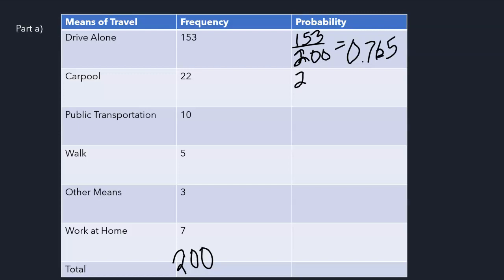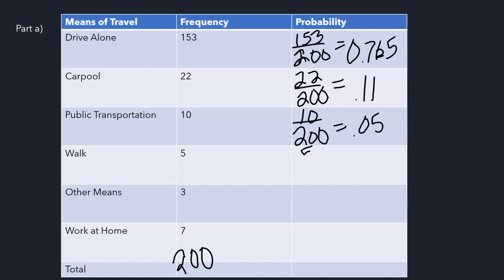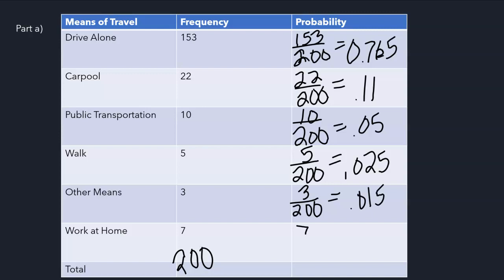And we would do the same thing for carpool. 22 divided by 200, you divide that out, you'll get 0.11. 10 divided by 200, divide that out, you get 0.05. 5 divided by 200, divide that out, you get 0.025. 3 divided by 200, you get 0.015. And 7 divided by 200 is equal to 0.035.